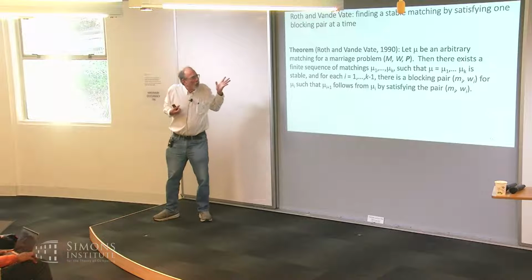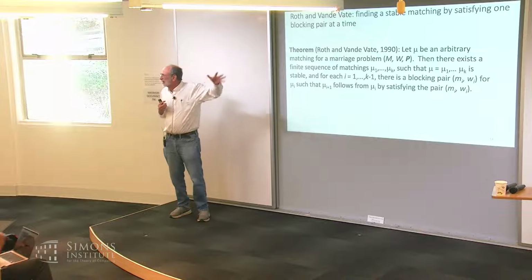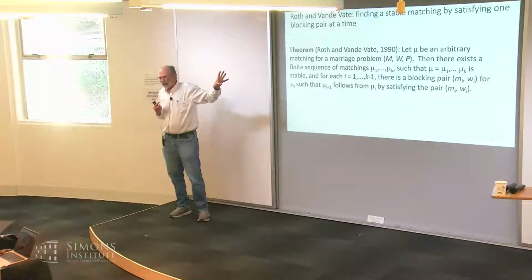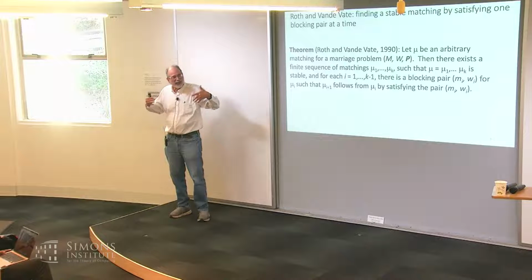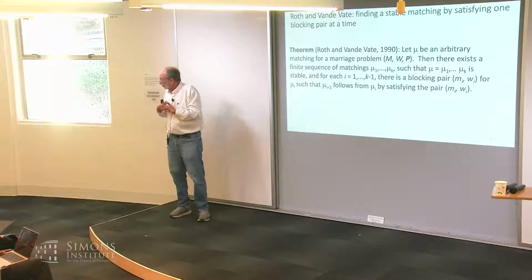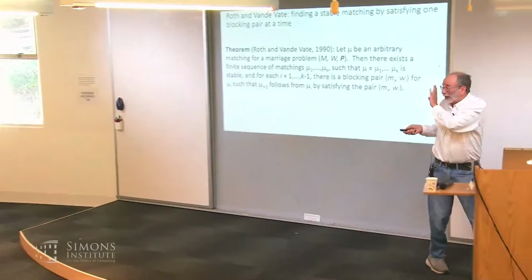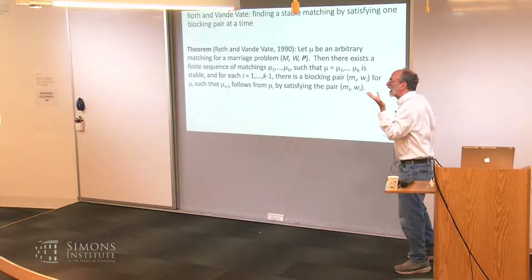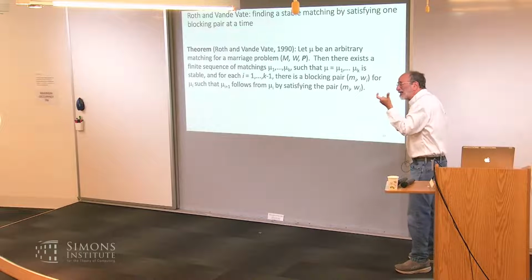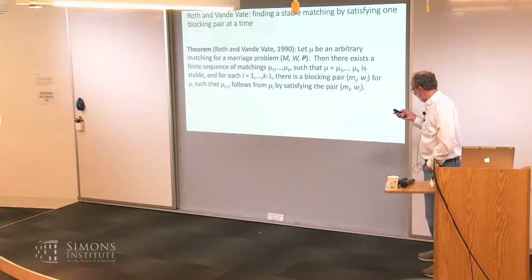So, speaking as someone who thinks about matching and decentralized matching, this seemed to me a more natural formulation. That is, when we see divorces in the world, it's not always the case that the abandoned spouses marry each other. So that's the formulation that I'm speaking of. But you are quite right that I should have said that it's a little bit delicate how you formulate what satisfying a blocking pair is. Thank you for that good comment.